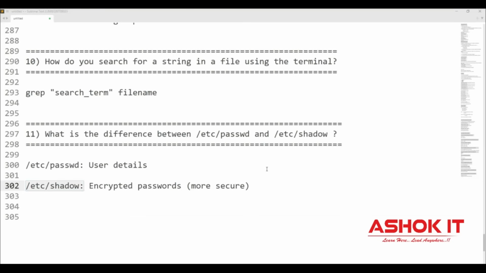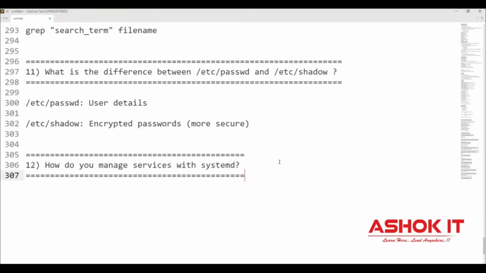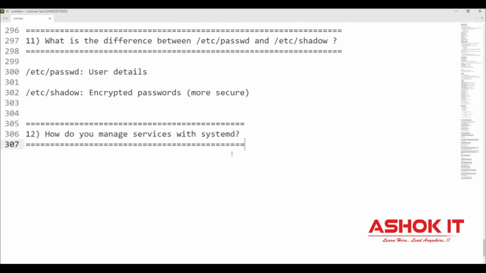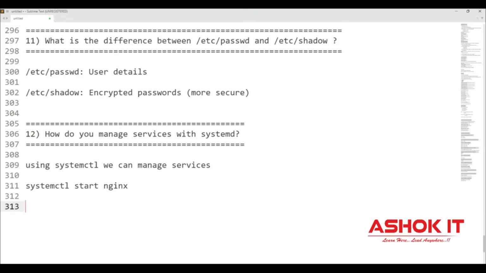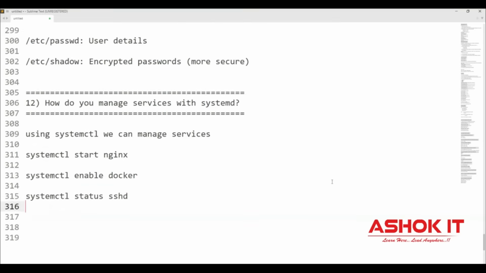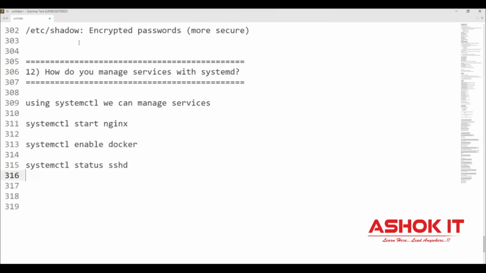And the next question, how do you manage services in a Linux machine? In order to manage services in Linux, there is a command called systemctl, system control. So I want to start the Nginx service: systemctl start nginx. I want to enable Docker: systemctl enable docker. I want to check the status of the SSHD service: systemctl status sshd. Like this, in order to manage services in a Linux machine, we can use the command called systemctl.